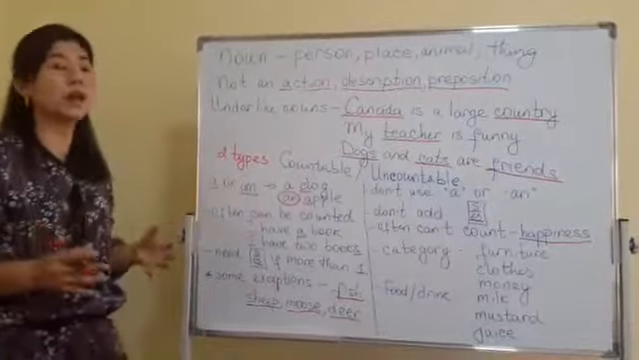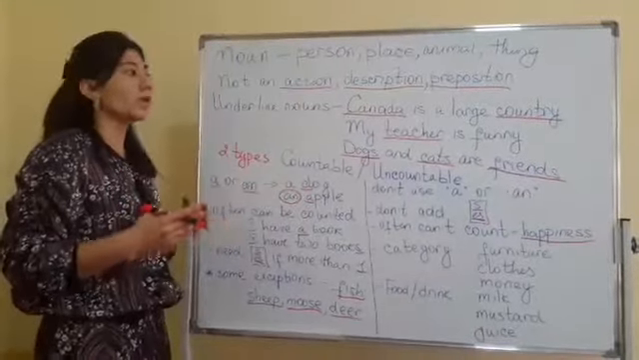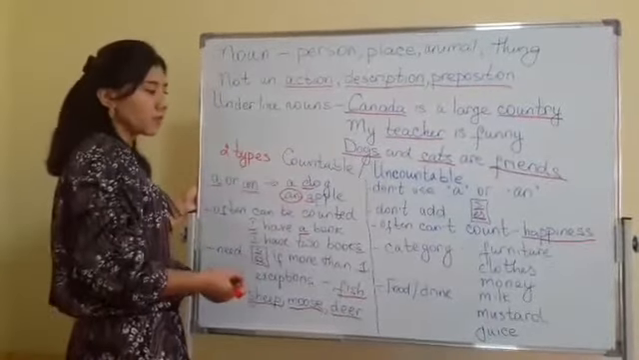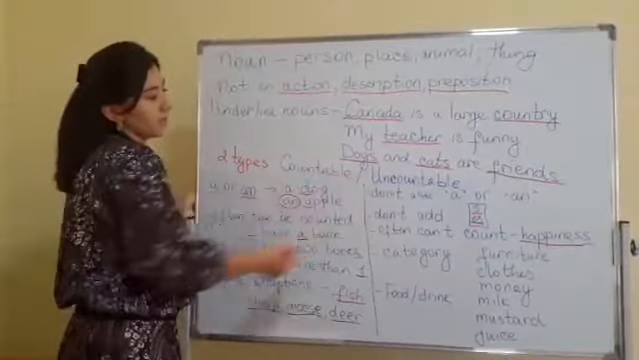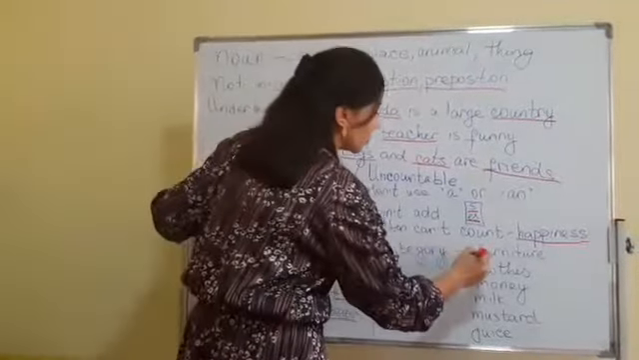No, we cannot count them. That, for example, love, can we count them? No, that's why they are uncountable nouns. There are some categories, the words in uncountable that we cannot count. For example, the word furniture.